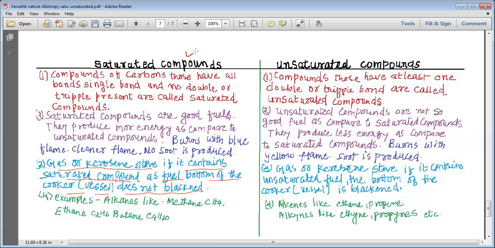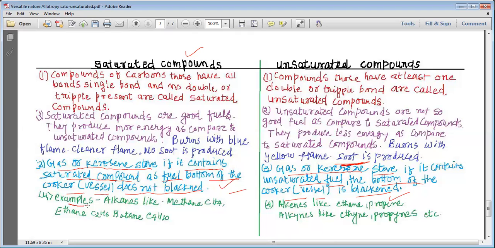But when we use an unsaturated compound as a fuel in the gas stove or kerosene stove, then the bottom of the cooker or vessel is blackened. It is blackened because it produces soot, and this soot blackens the bottom of the vessel.